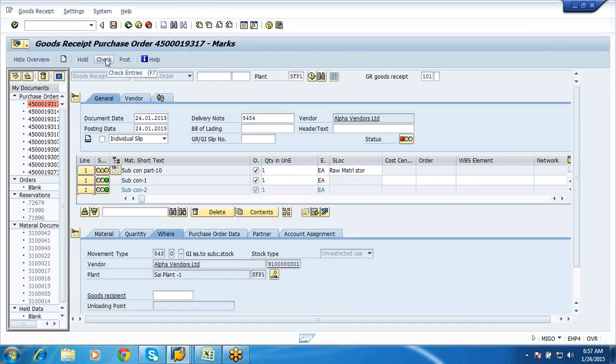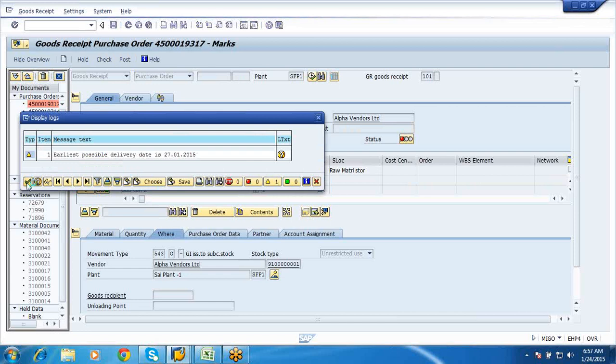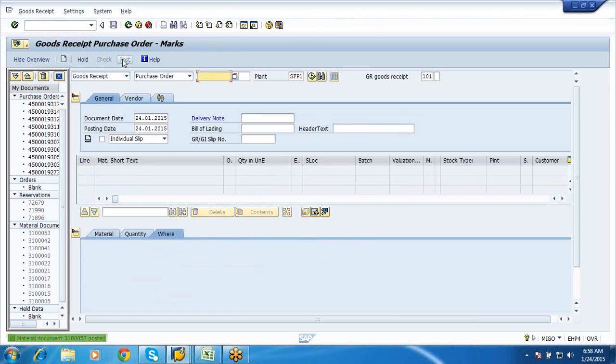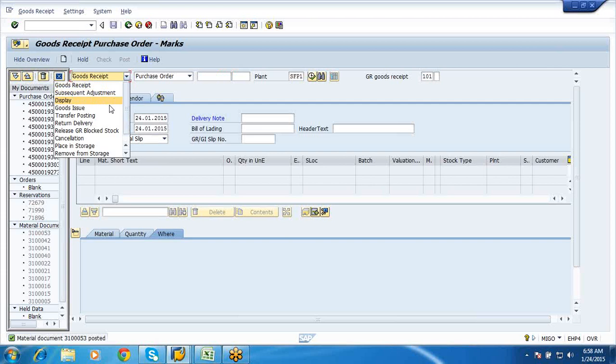So let me just check this and post it. We should not get any further errors, is what I presume. Let us see. Okay, fine. Now let us display this material document.